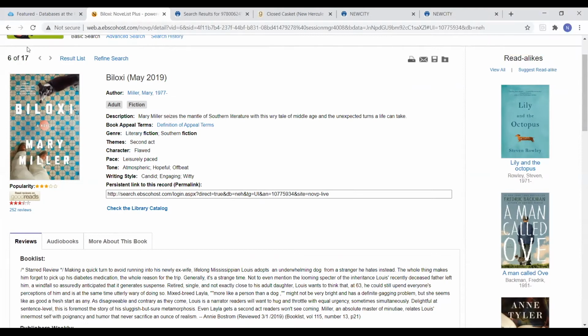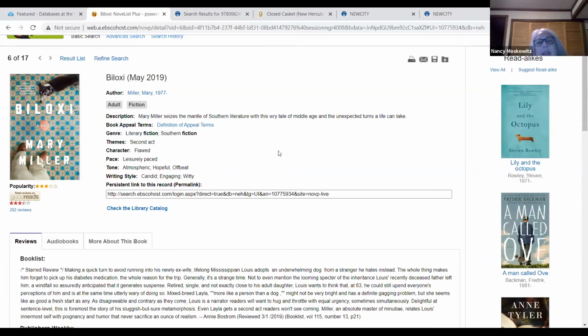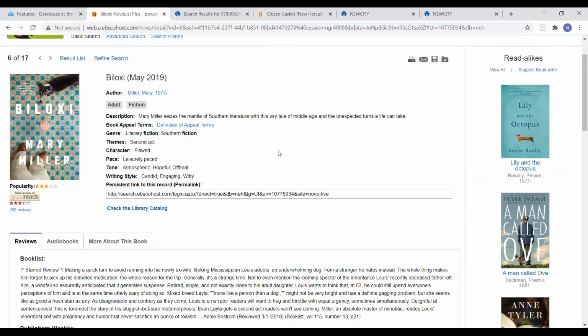So, Nancy, do you find that these descriptions of the writing style and the tone, the pace, are those things helpful in searching? In other words, if you liked the way this book was written and say, well, I want something else with that same style of writing, does it help to turn around and use these terms?